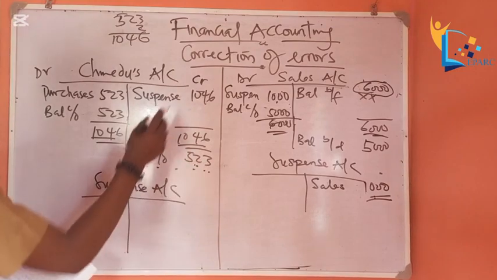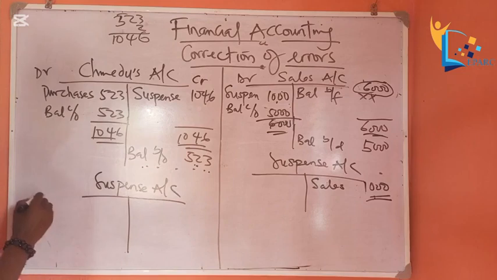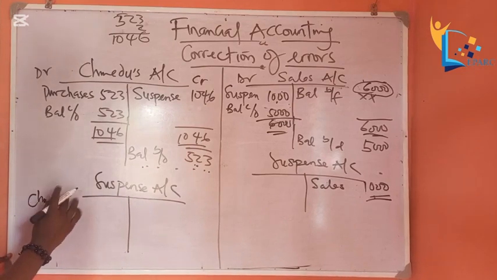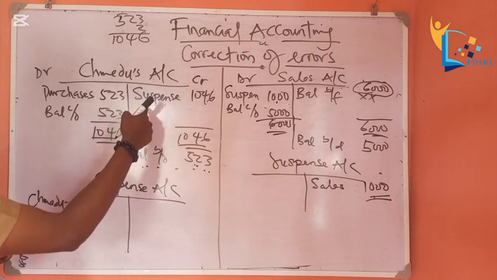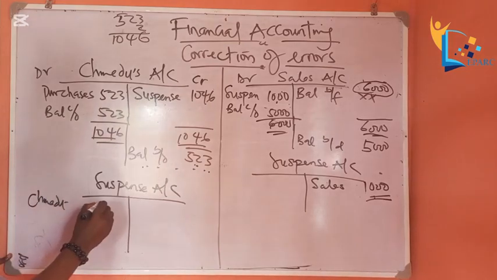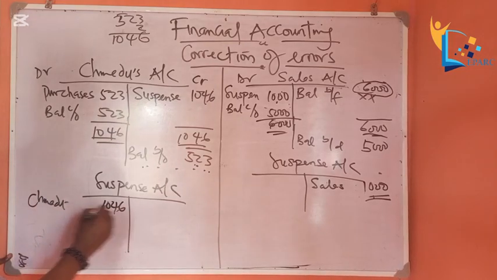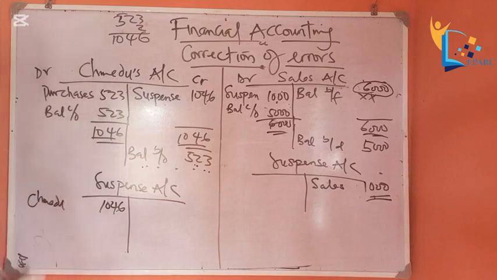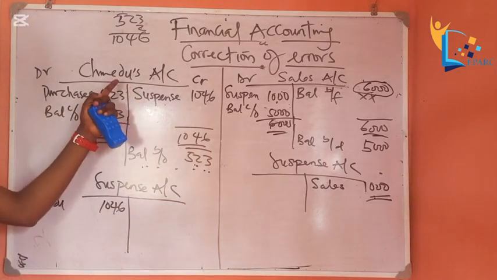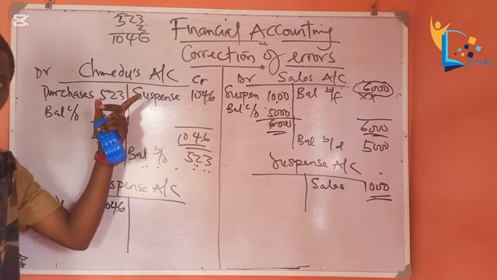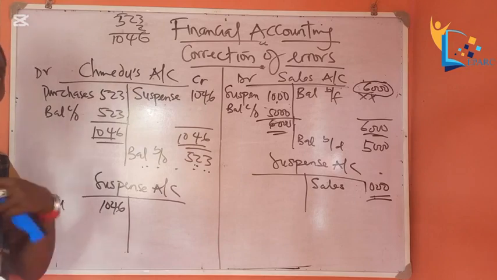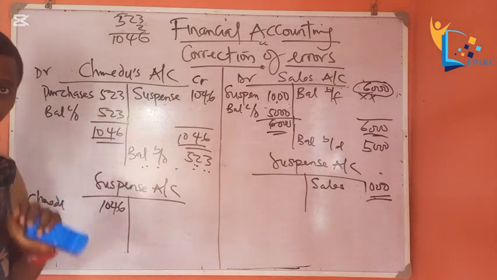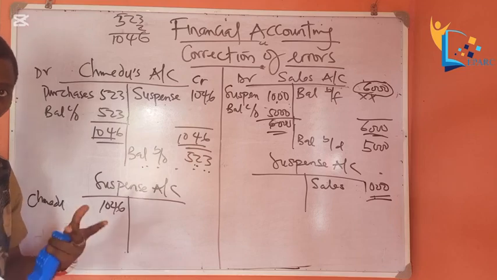Now see it here. Then remember, suspense is credited. So we'll come here. Chinedu. Suspense account is credited, so definitely Chinedu will be debited on the suspense ledger, 1,046. Remember, I'm just the one using Chinedu here. The name of the supplier was not given. I'm using this name to ease your understanding.